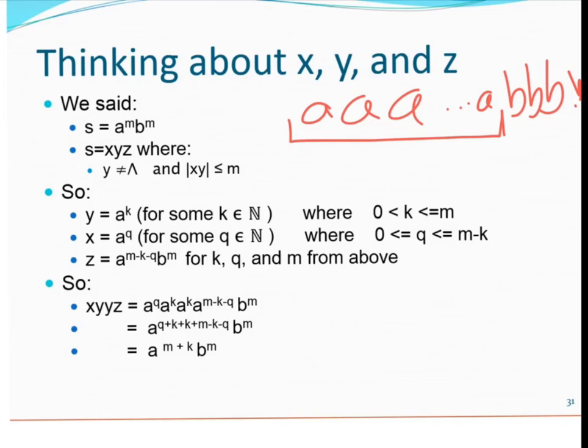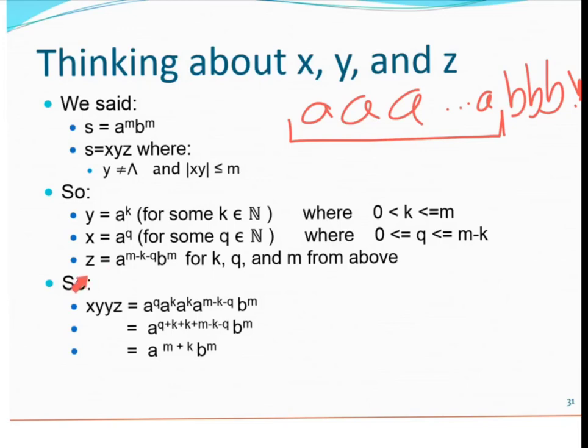Of course, if there are 10 A's here, it's possible that Y is just a single A, maybe this one, and that would make X everything up to that A, which would just be these two, and Z would be the rest of it. But I'm trying to figure out the biggest number that this Q could be. What's the most A's that could be part of X? It's whatever's left over after I use up K for the Y part. So that's where I get 0 is less than or equal to Q is less than or equal to M minus K.